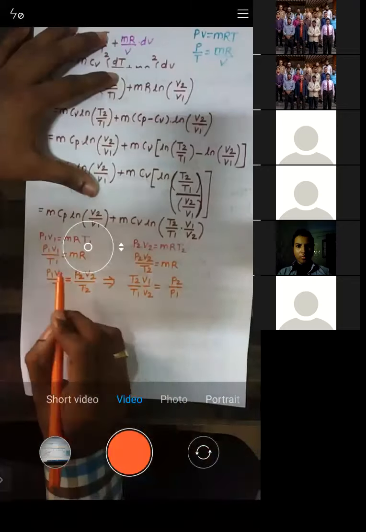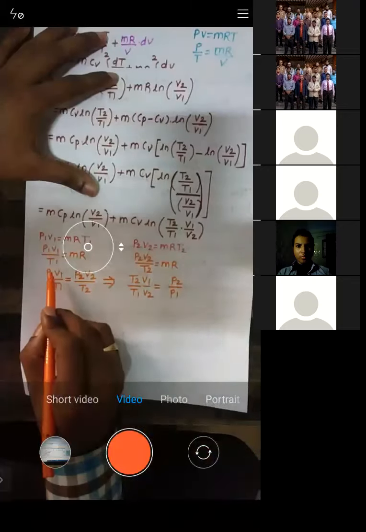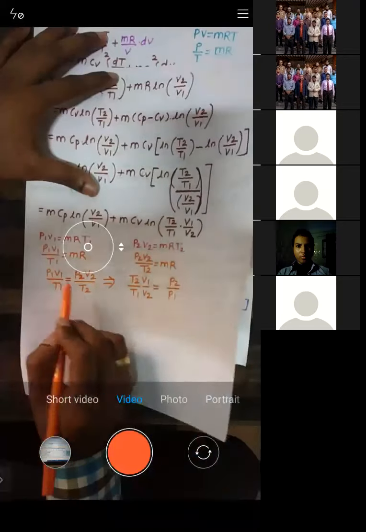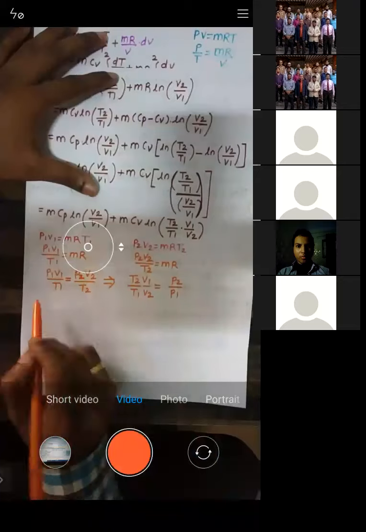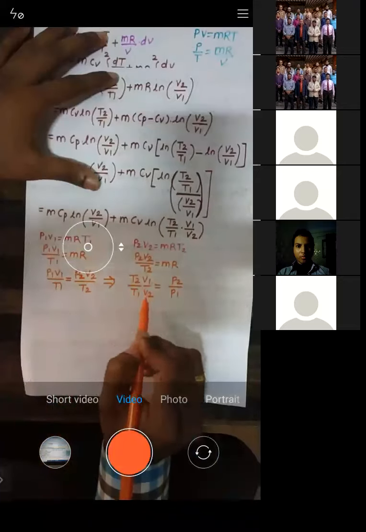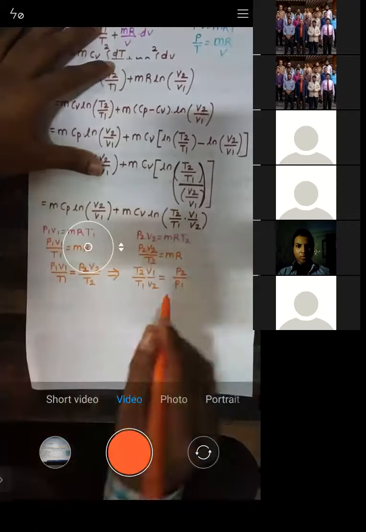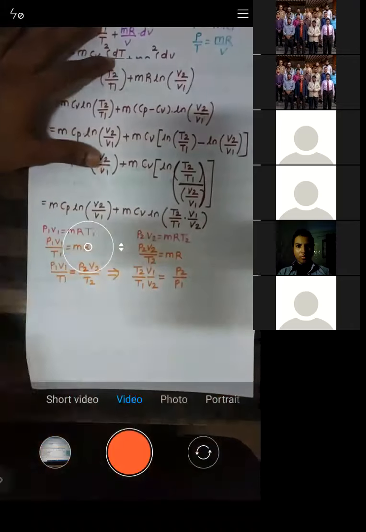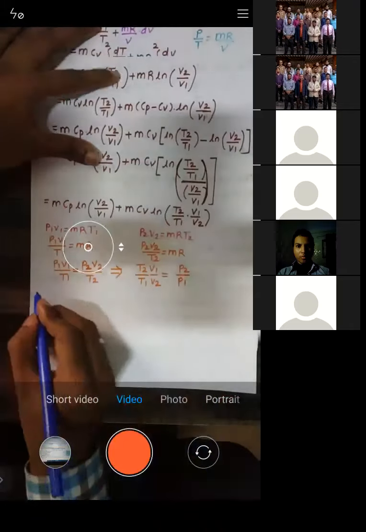T2 you bring it here, and P1 you bring it here. Similarly, V2 you bring it here. So what you will get? T2 V1 into V1 V2 is equal to P2 by P1. Let us put this value in the above equation. So when you put this value in the above equation, what will we get?